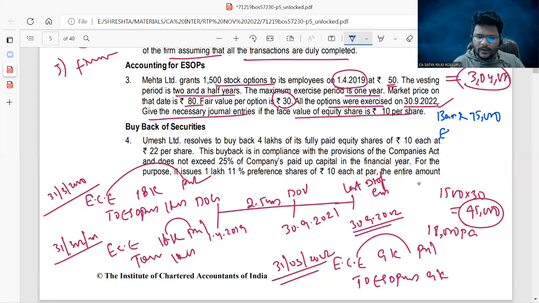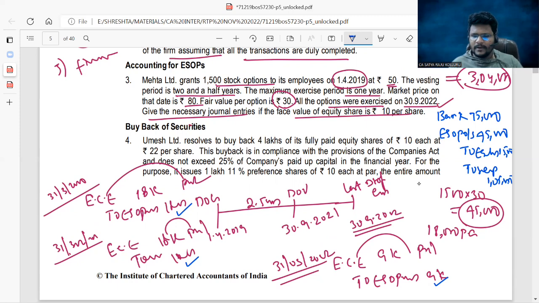And the discount part, you can set off against the ESOP outstanding account. How much balance will be there under ESOP outstanding in total? 45,000. If you want, you can cross check. Here 18, here 18, 36 plus 9, 45. To equity share capital, 1500 into 10, which is 15,000. To securities premium, 1,05,000. Am I right? Tell me, guys. 75 plus 45, 120; 105 plus 15, 120. That's it. Such a simple problem.